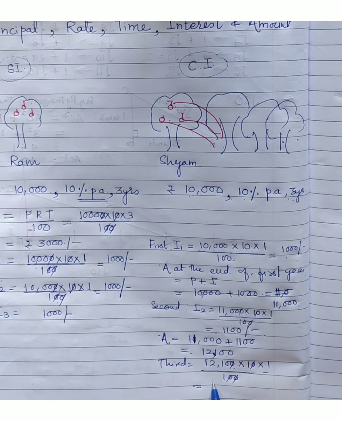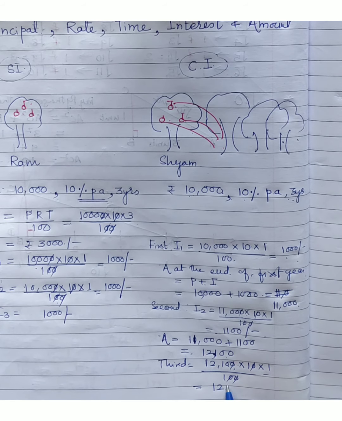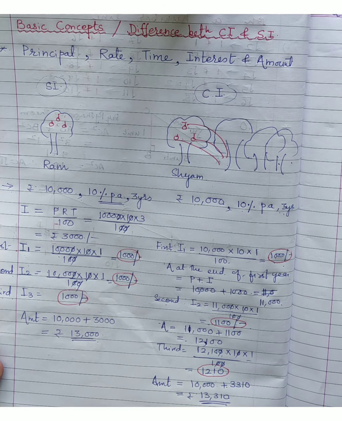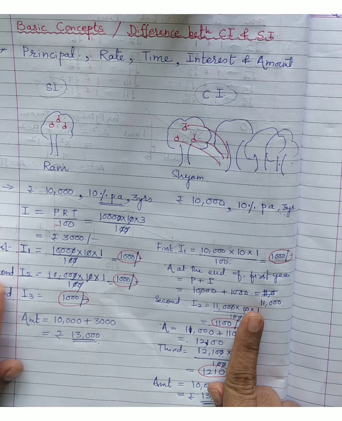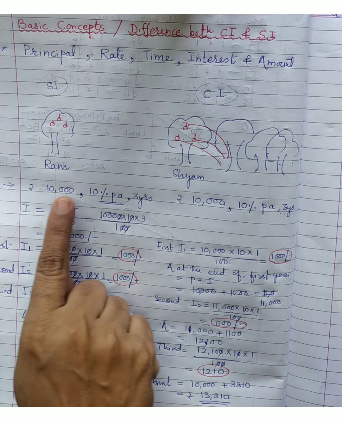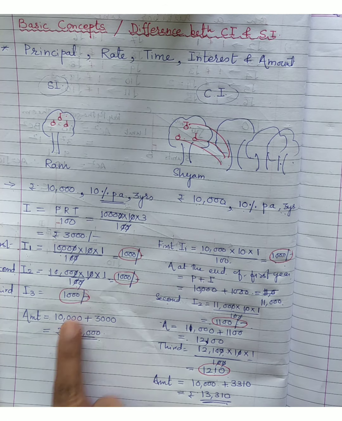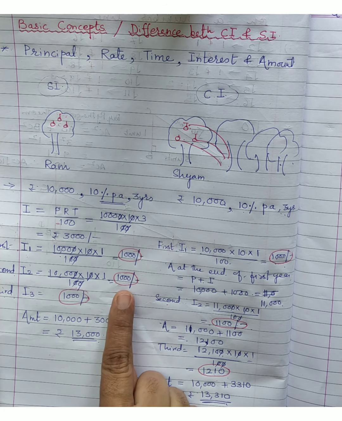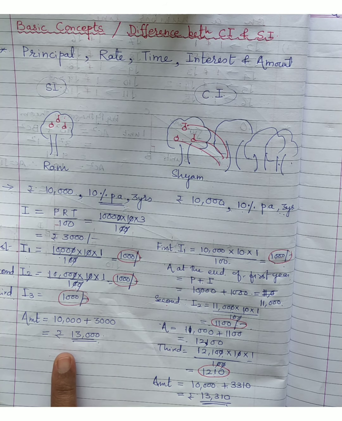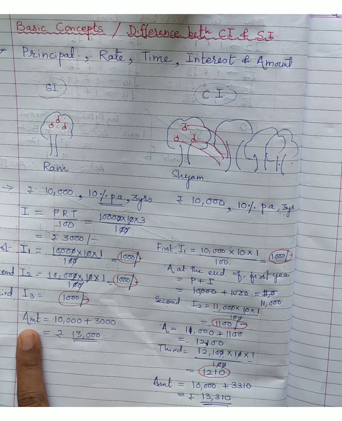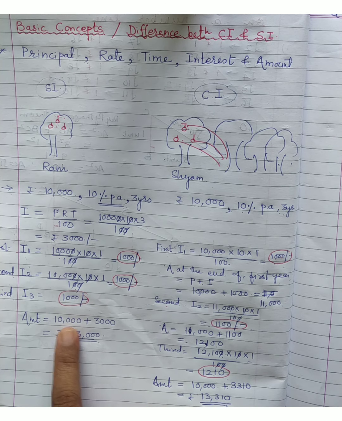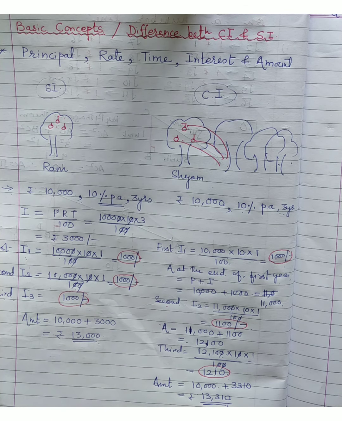So how much is the interest obtained here? 1,210, isn't it? So at the end, what do you conclude? Just compare the two cases. Simple interest: for the same principal, rate and time, year wise, the interest obtained remains absolutely the same because the principal, rate, etc. remain the same. And at the end of 3 years, the amount obtained by the first person, that is Ram, will be 10,000, the basic principal, plus the interest 3,000, that is 13,000.